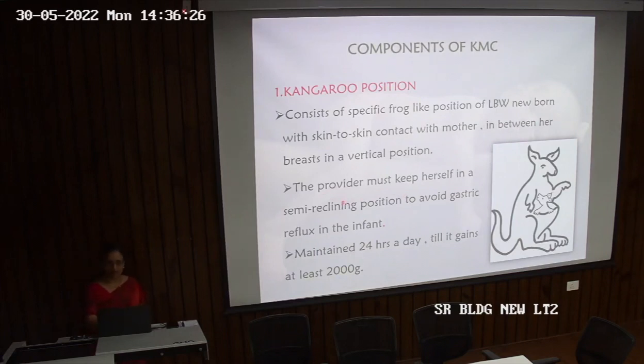The provider can be the mother, and in an extreme condition, when the mother has died or is not well, there can be any other provider also. The provider must keep herself in a semi-reclining position to avoid gastric reflux in the infant. If the mother lies flat, the child would be in the supine position, so there can be chances of gastric reflux. So the mother should be in a semi-inclined position so that there is no gastric reflux, and this has to be maintained 24 hours a day till the child gains a weight of at least 2 kilograms.